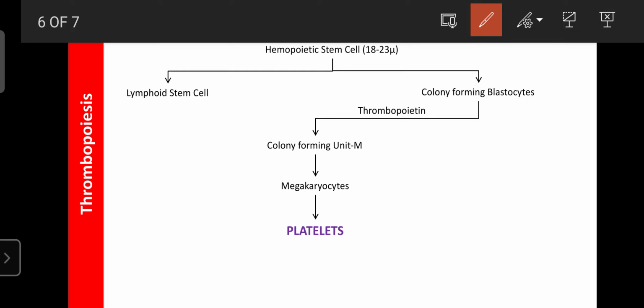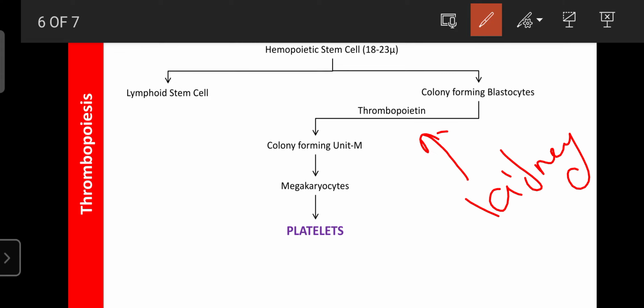Further, under the influence of thrombopoietin, a hormone or peptide secreted from the kidney,